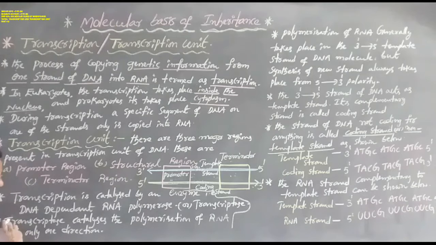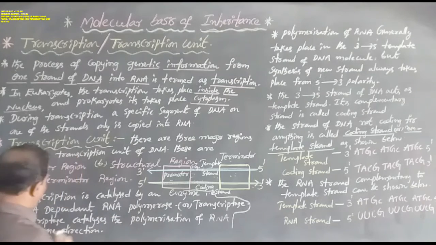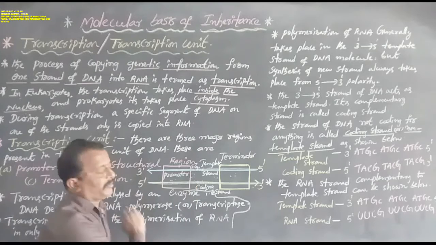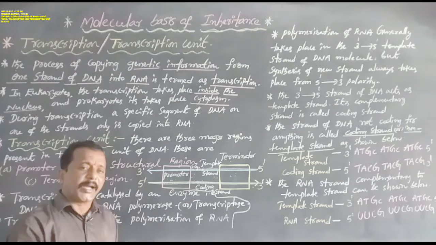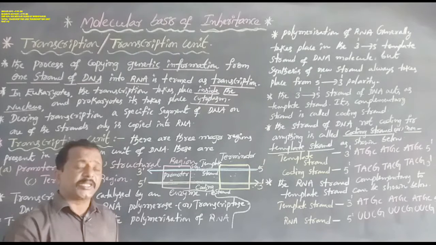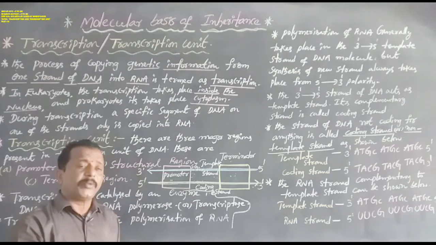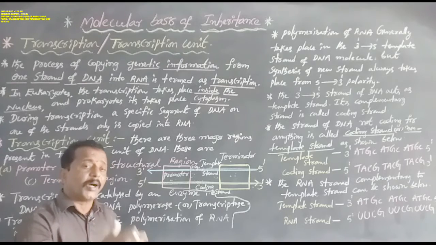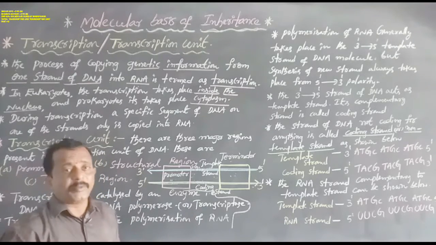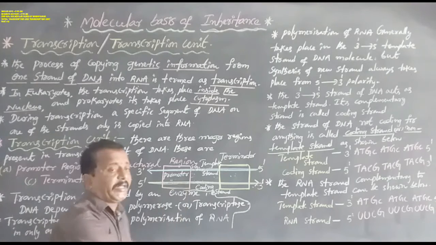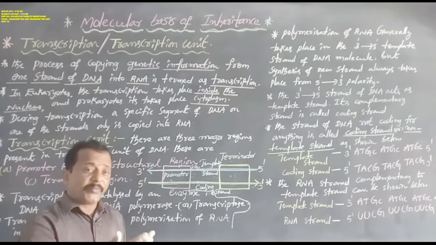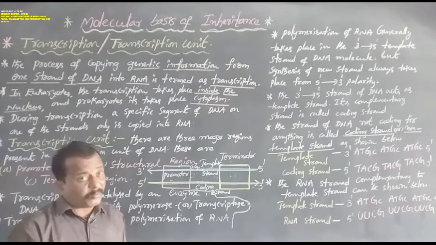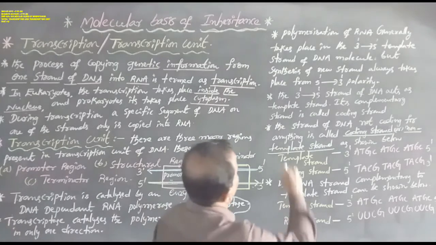Okay now? Transcriptase catalyzes the polymerization of RNA in only one direction. DNA-dependent DNA polymerase also catalyzes the polymerization of nucleotides in only one direction. At the same time, RNA polymerase catalyzes the polymerization of RNA in only one direction, which is always 5' towards 3'.